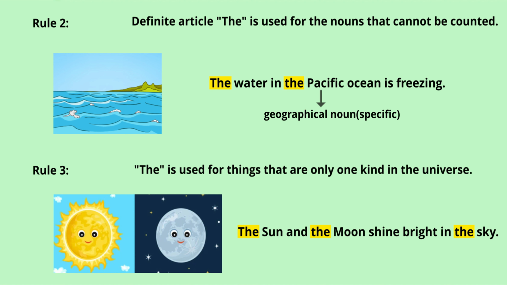Rule 3. The is used for things that are only one kind in the universe. That means they are unique. What do you see in the picture? Sun, moon, right? We say the sun and the moon, the stars, the sky. We don't use indefinite articles there. The sun and the moon shine bright in the sky.